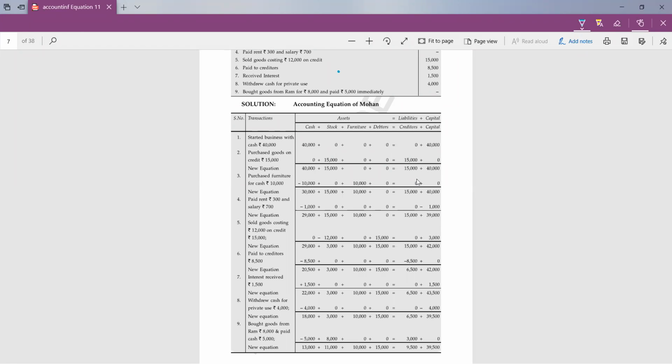Sold goods costing rupees 12,000 on credit. The cost of these goods was 12,000, but at what price have we sold them? Tell me, please refer to the question. We have sold the goods for 15,000, and the cost was 12,000. Very good. So is there a profit or a loss, students?